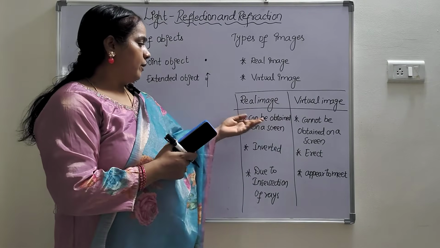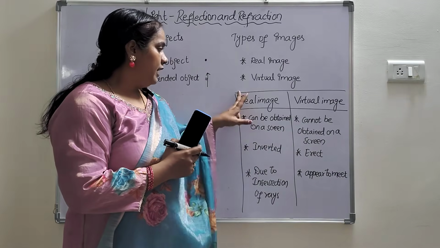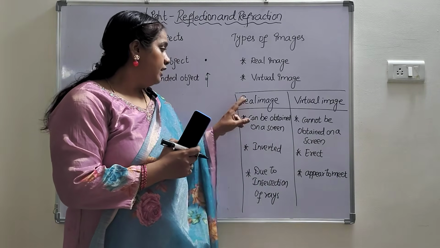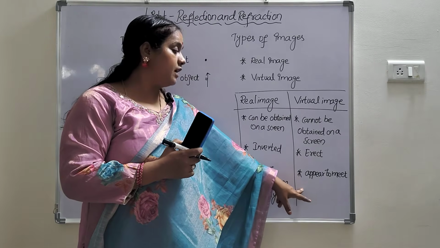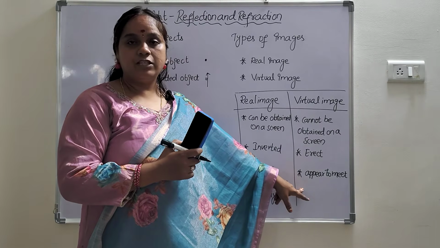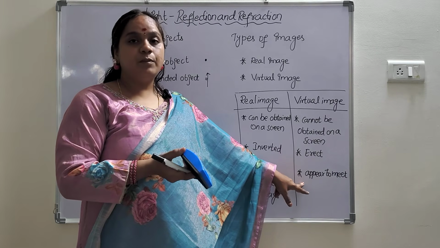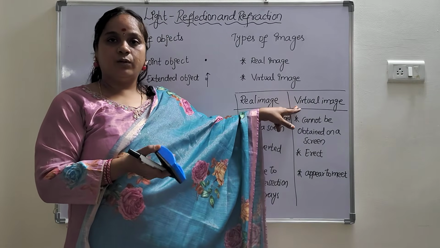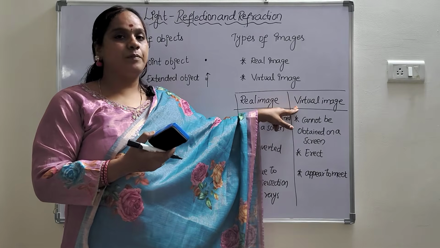So a real image can be obtained on a screen, a virtual image cannot. Real images are always inverted, virtual images are erect. Real images are formed due to the intersection of rays. Virtual images are formed after reflection and appear to be formed backwards. The best example of a virtual image is whenever we look into the mirror, whatever image is formed is a virtual image, not a real image.